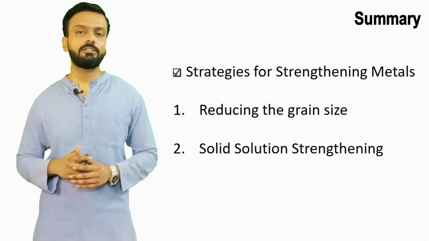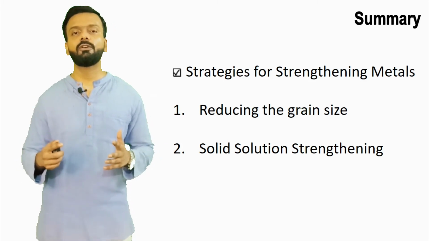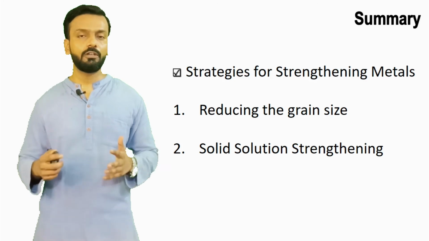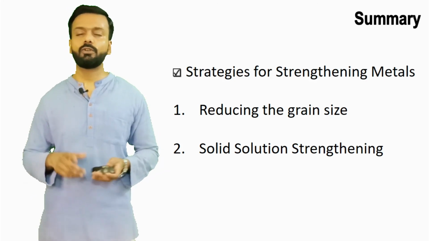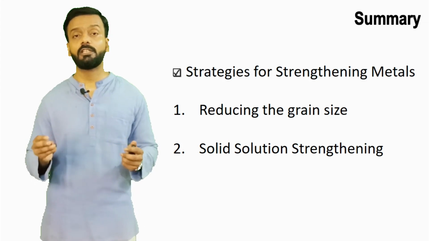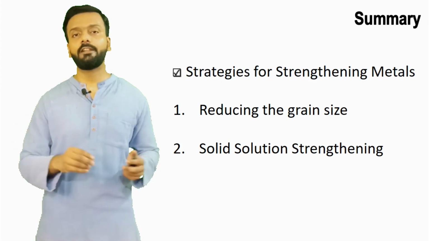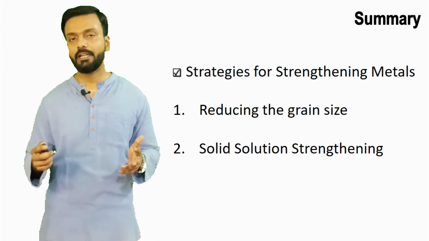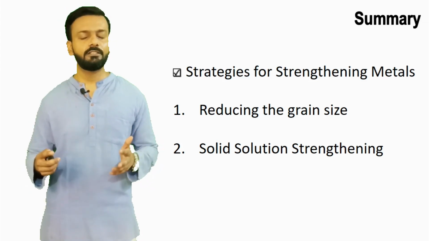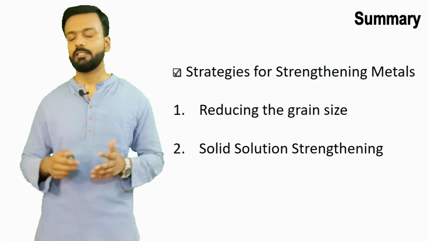The second is solid solution strengthening. We all know that a pure metal is not much stronger, and alloying will make that pure material stronger. Solid solution strengthening is nothing but adding some impurity atoms, either interstitial or substitutional atoms, and we are increasing the strength of the material by alloying them.